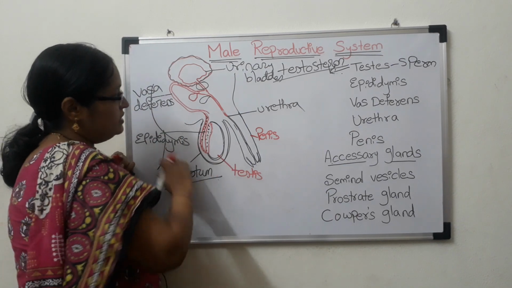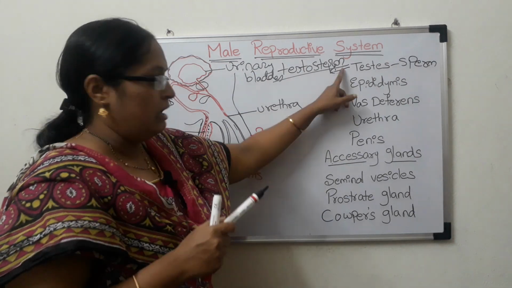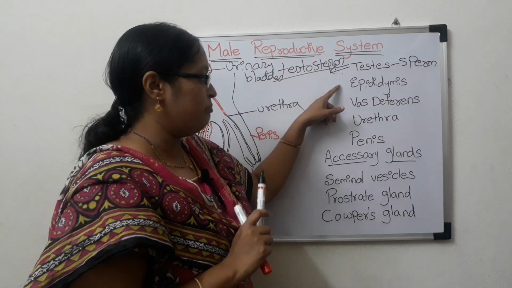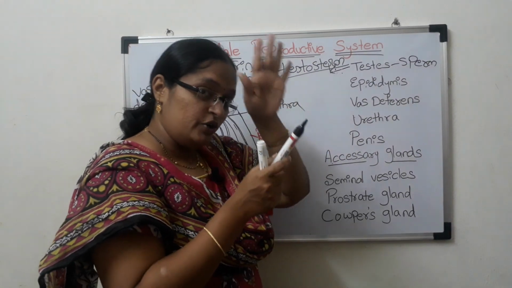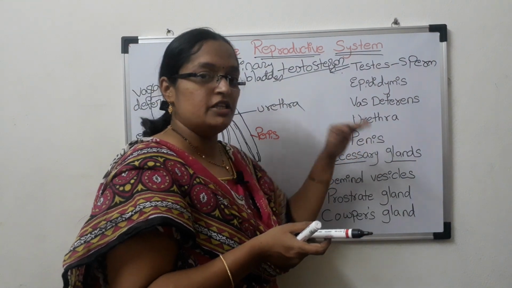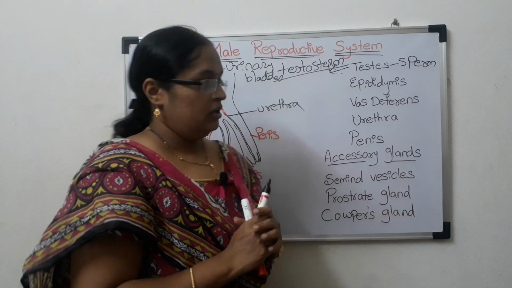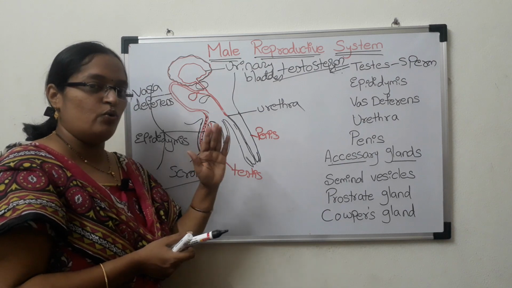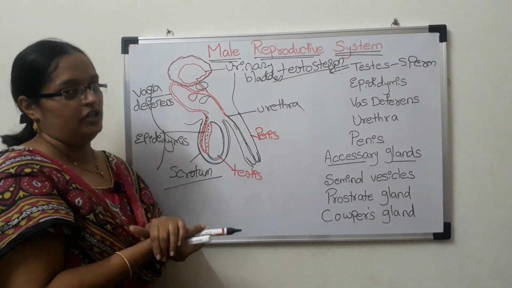Got it? These are the parts of the male reproductive system. What are the parts? Penis, a pair of testes, and epididymis, which are also one pair. Vasa deferens, one pair, come together and connect into a single channel, the urethra, and the urethra enters into the penis. From there, the sperm cells are released out. This is the side view of the male reproductive system, so here we can see only one testis, one epididymis, one vasa deferens.